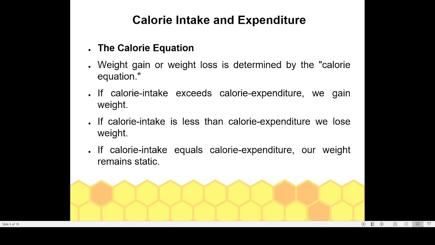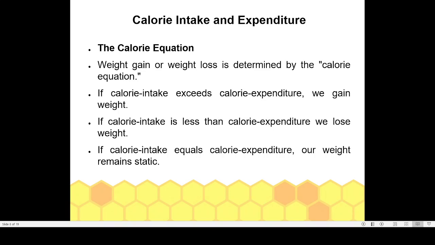So in order to remain healthy, our calorie intake should equal our calorie expenditure. Then our body weight remains the same. So if you want to keep your body weight at 55 or 65, then you have to take enough food and do enough physical activity. If there is any kind of imbalance in either intake of food or expenditure of energy, then either you will get lean or you will get fat. That is the problem. So this is the calorie equation.